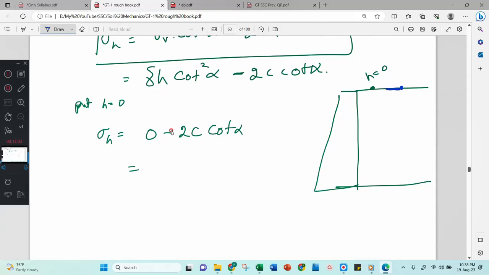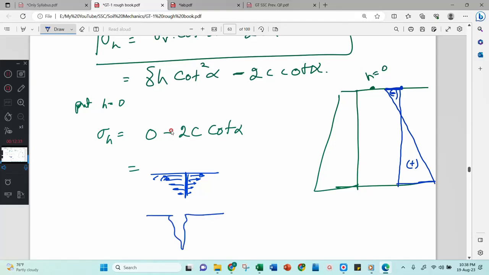Minus means it is tension. In soil, minus means tension. Therefore, you will get a curve like this. Means some portion you will get in a negative way and some portion in a positive way. What this negative indicates is, this is your soil condition, and this particular line is pulled this much, this much, this much. Then what does it result in? This results in a crack. The soil is pulled more here and less here, therefore you are getting a crack.